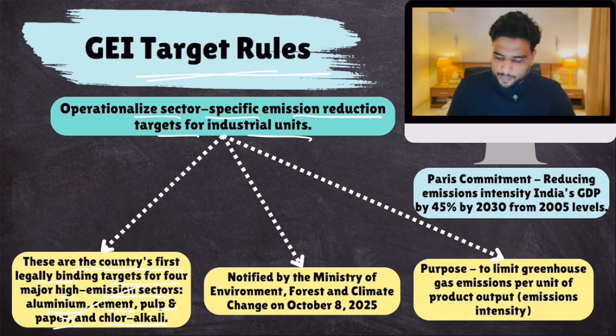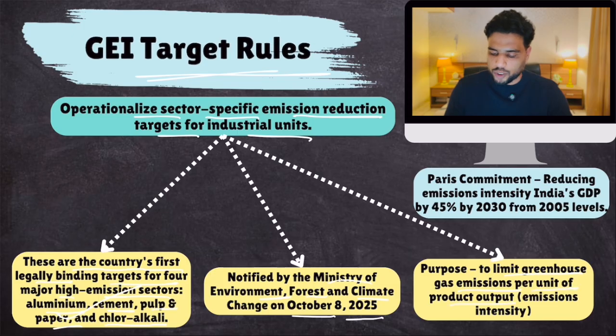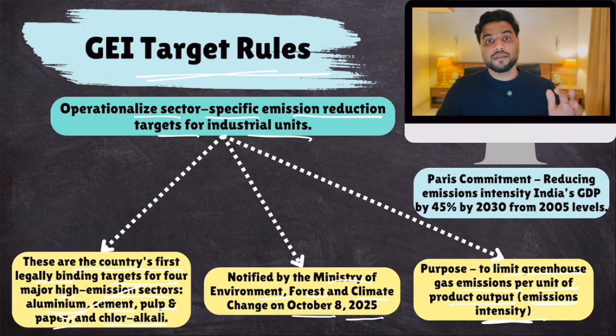These rules were notified by the Ministry of Environment, Forest and Climate Change on October 8, 2025. The purpose of these rules is to limit greenhouse gas emissions per unit of product output, which is called emissions intensity. Now, the advantage of these rules is that it would allow India to fulfill its Paris commitment.